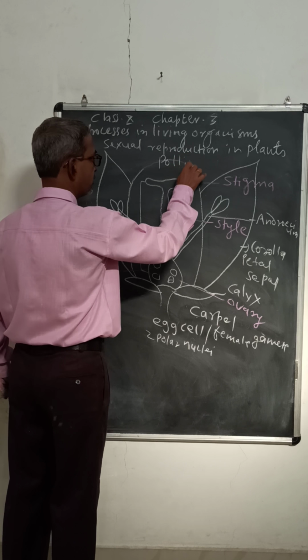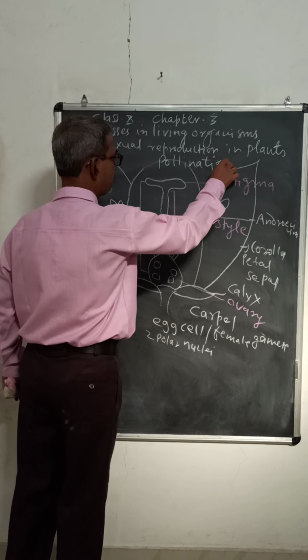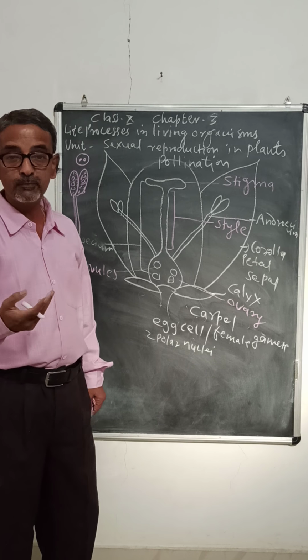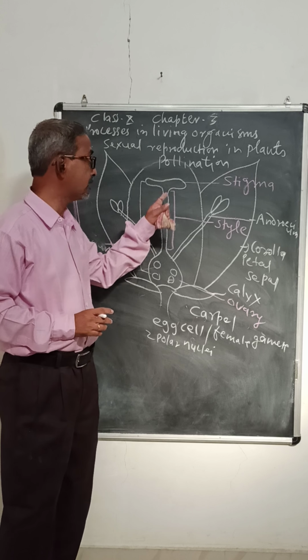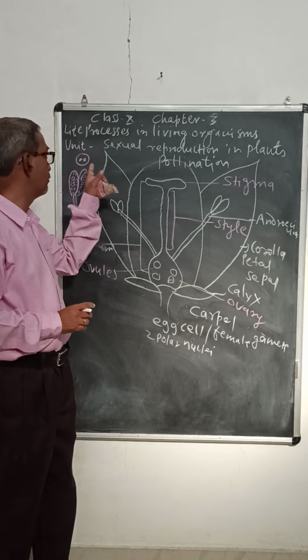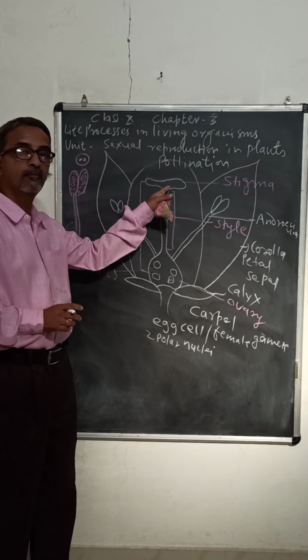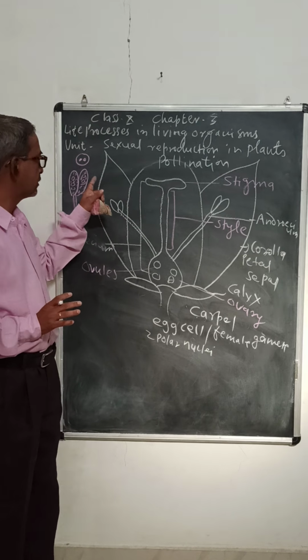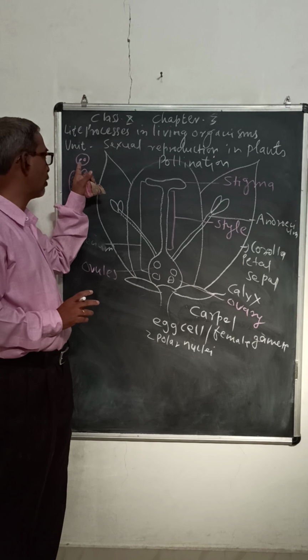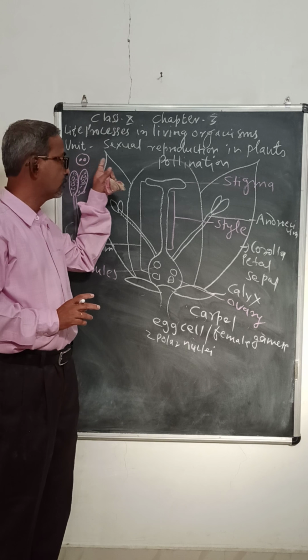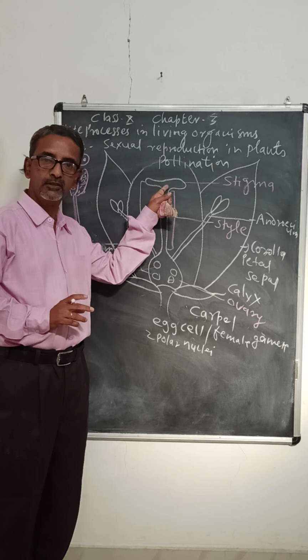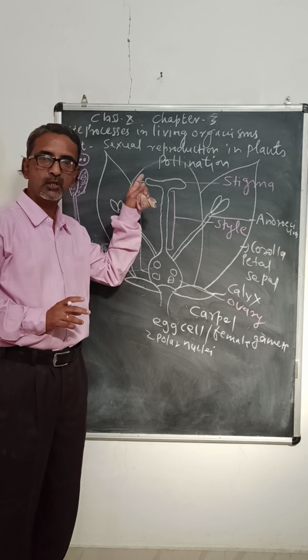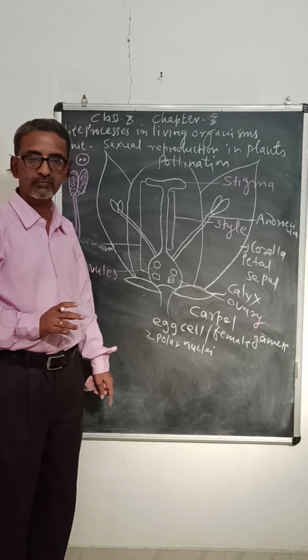Then what is pollination? The question arises, what is pollination? The process of transfer of pollen grains to the stigma of the flower. Simple answer: the process of transfer of pollen grains to the stigma is called pollination.